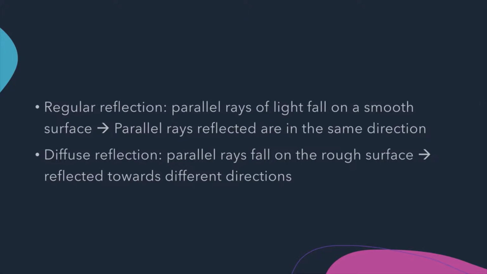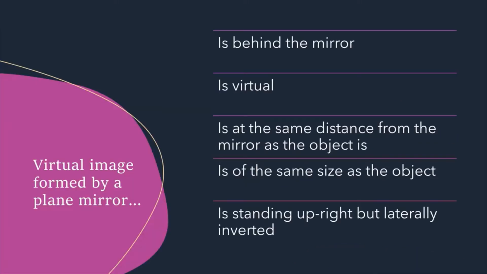However, there are different types of reflection. One of them is called regular reflection. When parallel rays of light fall on a smooth surface like a mirror, the parallel rays reflected will be in the same direction. For diffuse reflection, parallel rays fall on a rough surface. As a result, the light will be reflected in different directions.